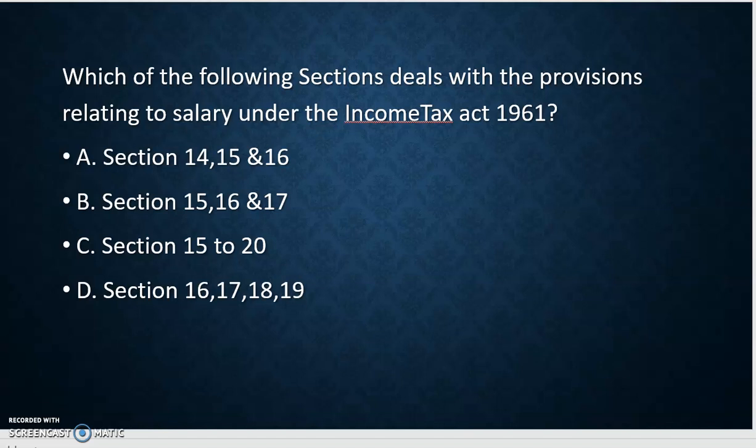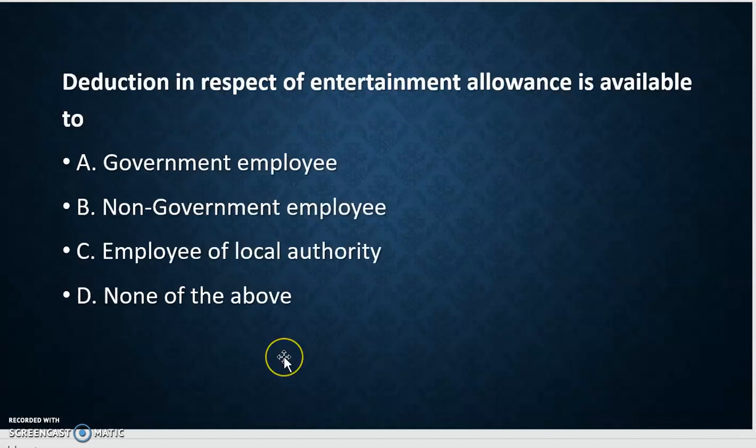Then the next question: deduction in respect of entertainment allowance is allowable to A, government employee, B, non-government employee, C, employee of local authority, and D, none of the above. The correct answer is A, government employee.